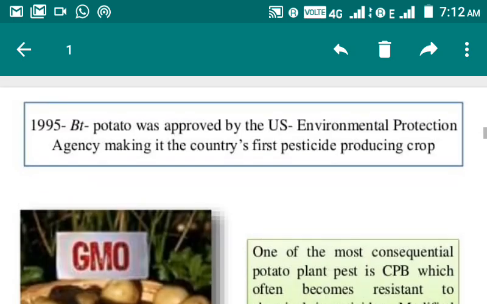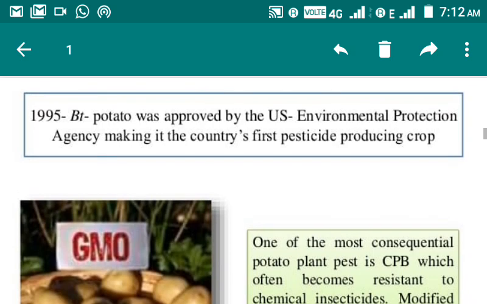Next is BT crops. You might be knowing BT cotton and BT brinjal. These are the two GMO crops which were in news in India a few years back.